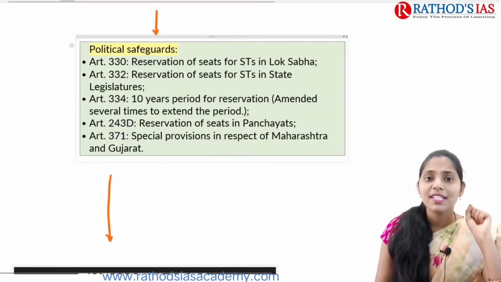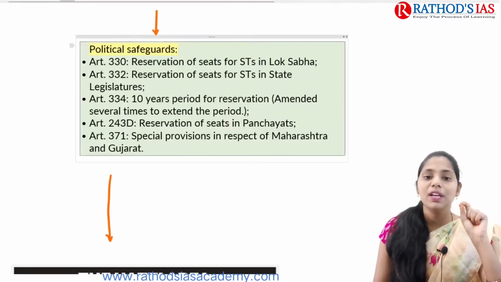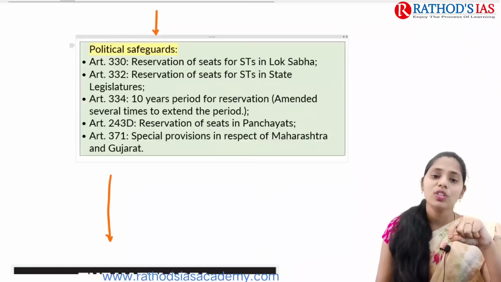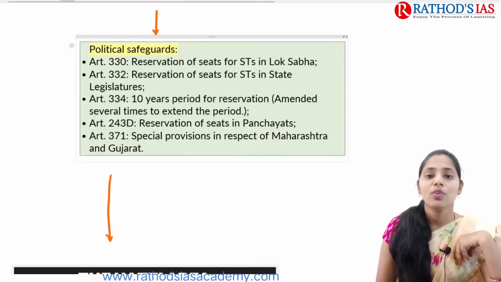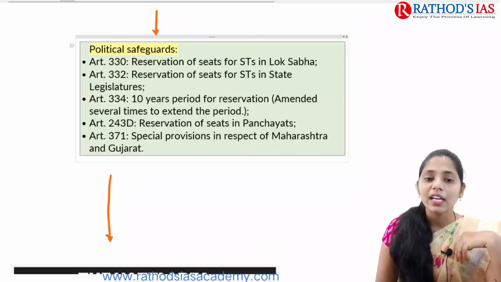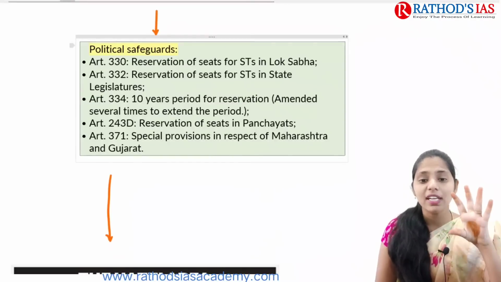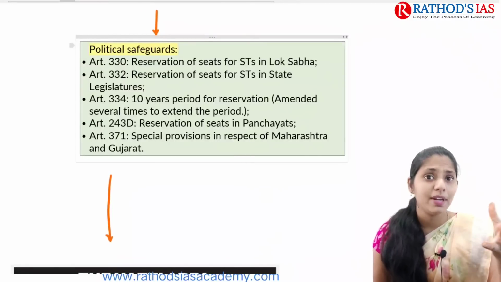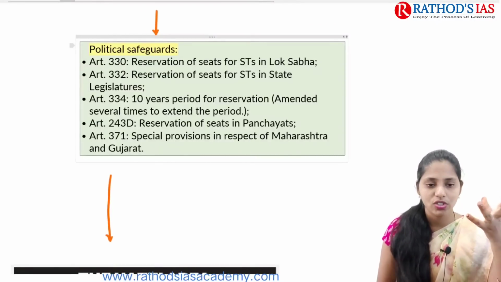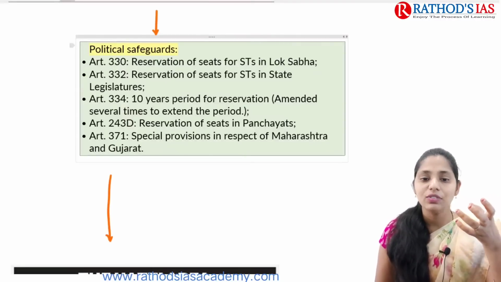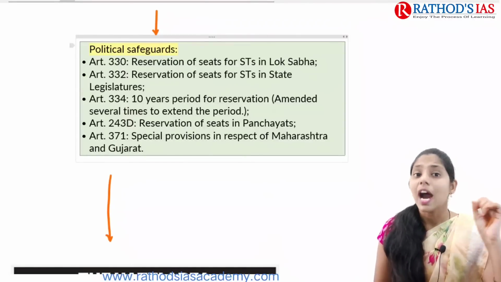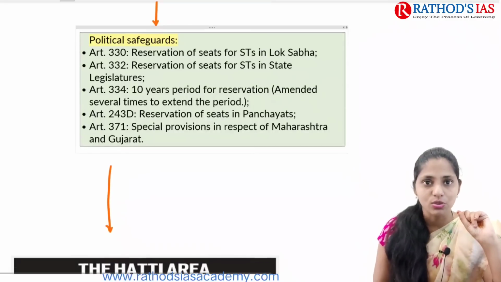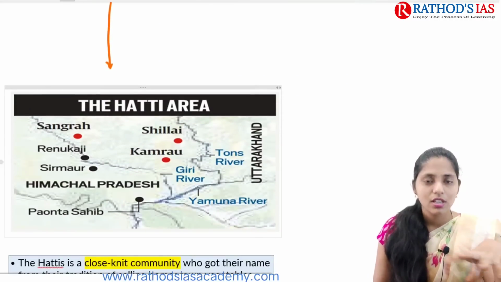If you're talking about the political safeguards, Article 330 mainly talks about reservation of seats for STs in Lok Sabha, and Article 332 talks about reservation of seats for STs in the state legislature. Article 334 talks about a 10 year period for reservation, which has been amended several times to extend the period of reservation. Article 243D talks about reservation of seats in panchayats, and Article 371 talks about special provisions in respect of Maharashtra and Gujarat. So it is about these topics.